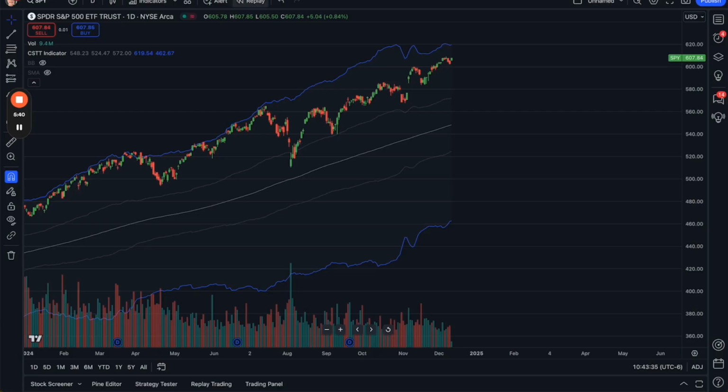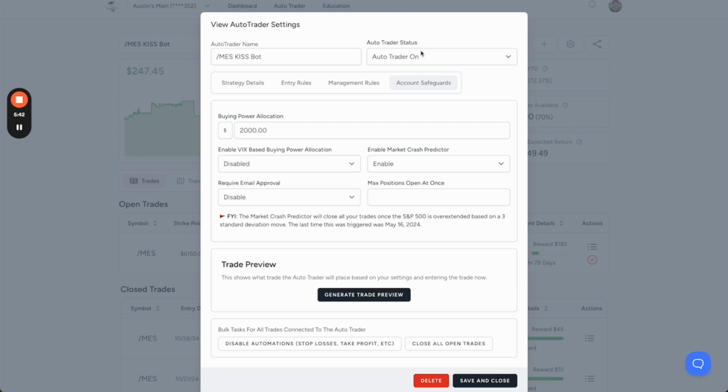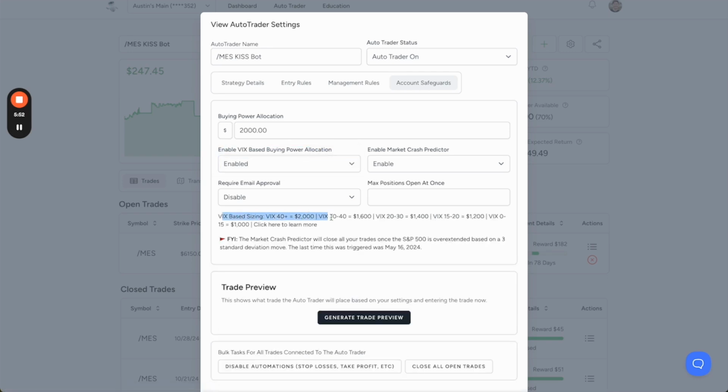Okay. So if I break this down for you here, there's actually an easy setting because again, my goal is to make this easy for you. So you can see here, enable VIX-based buying power. If you enable this, now depending on where VIX is, it will change my sizing. I see here, my max sizing should be $2,000. And it says, okay, if VIX is very high, we will allow the bot to use the whole 2,000.